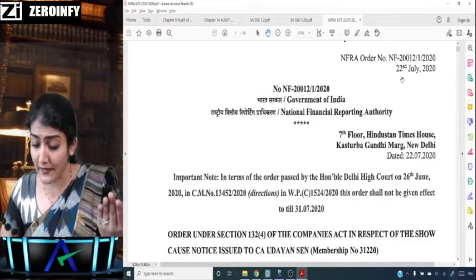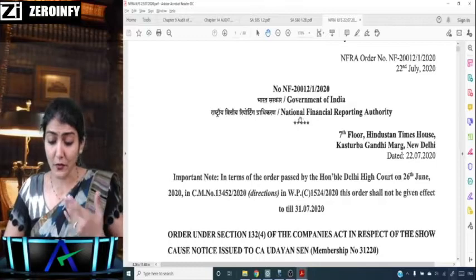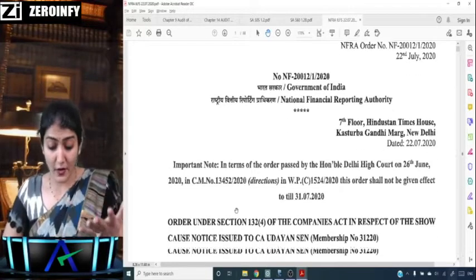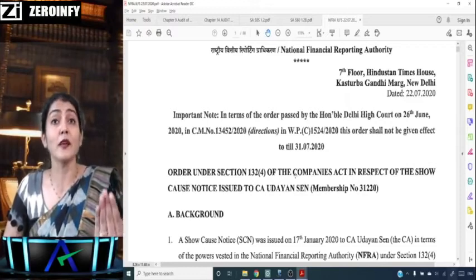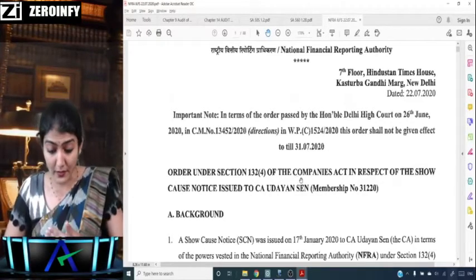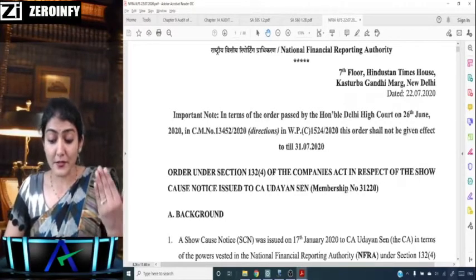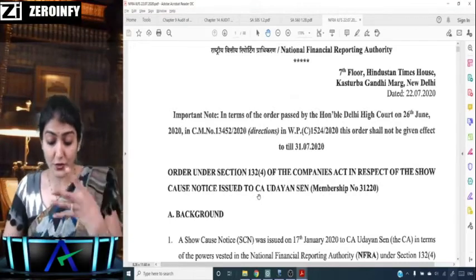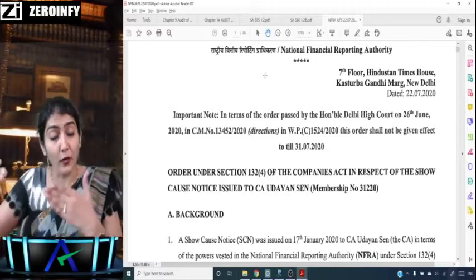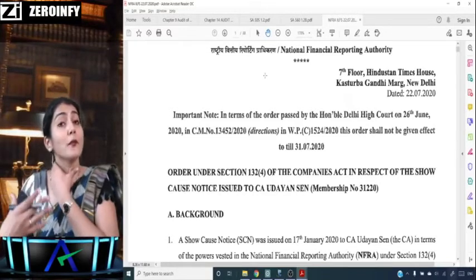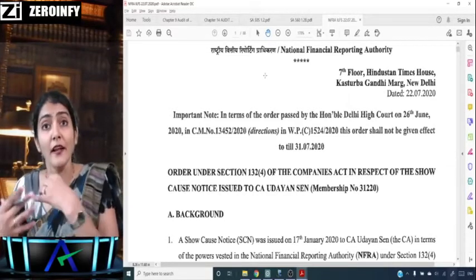So recently, on 22nd of July 2020, the NFRA passed an order under section 132(4). We are discussing the amendments under section 132 of the Companies Act, in respect of the show cause notice issued to a member of the institute. Now if you go through this 88-page order passed by the NFRA, just